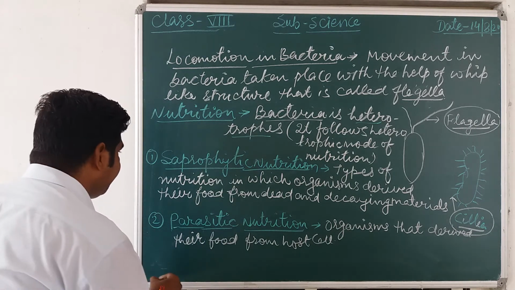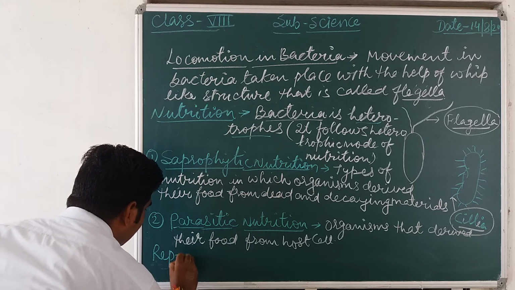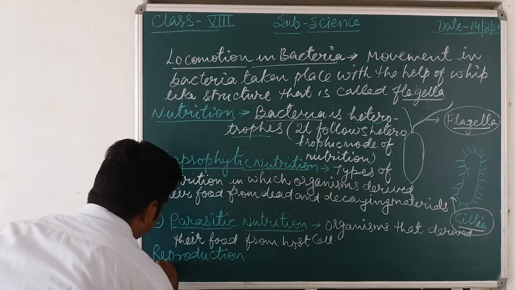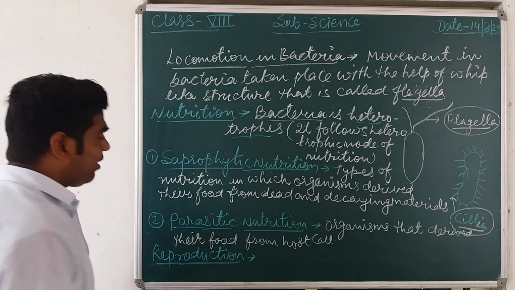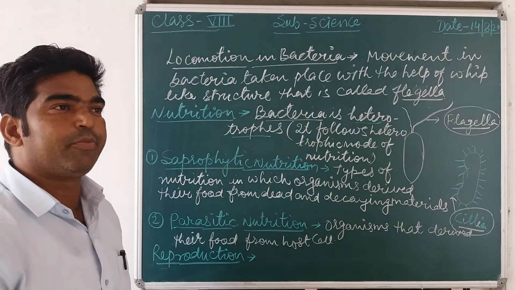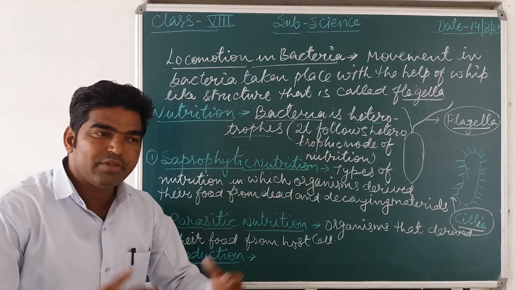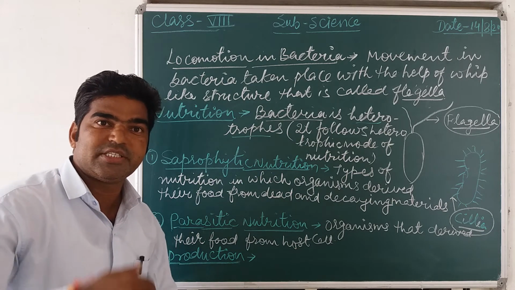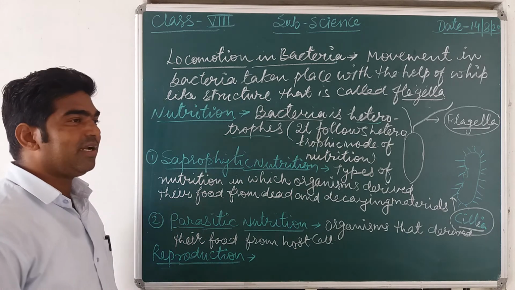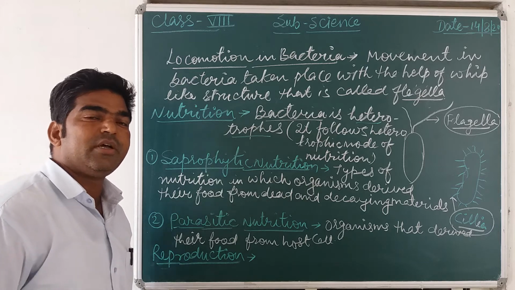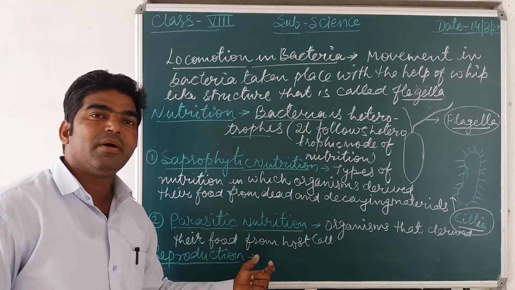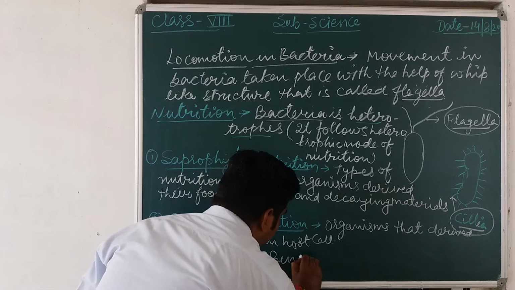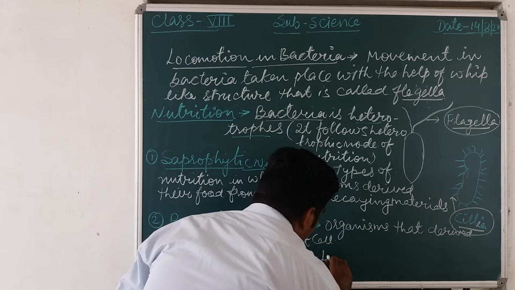Now next one is what? Reproduction. Reproduction means how it is reproduced, how it multiplies, how the bacteria grow their numbers. So bacteria generally multiply or reproduce by the method of binary fission. It is reproduced by binary fission.